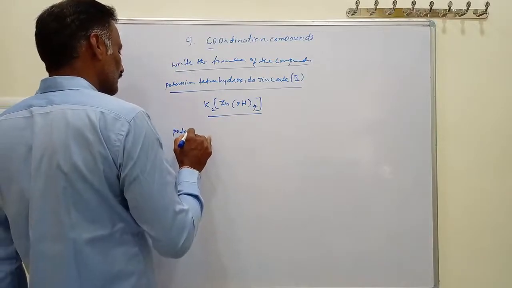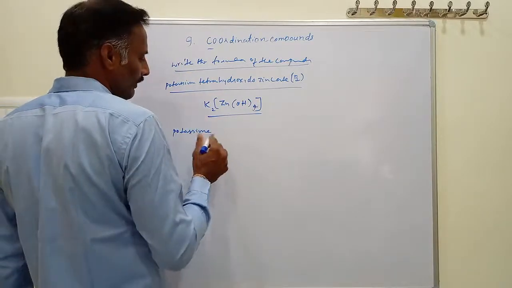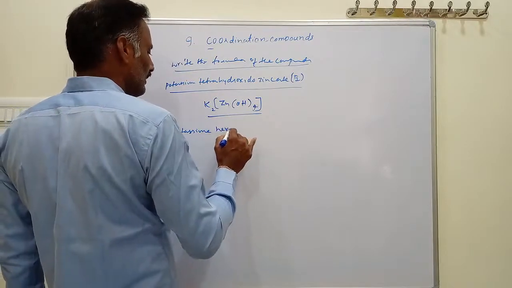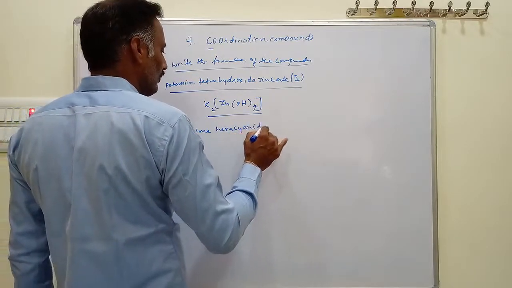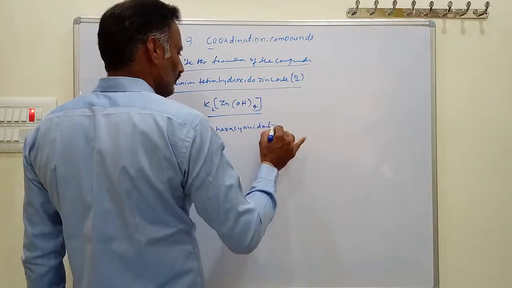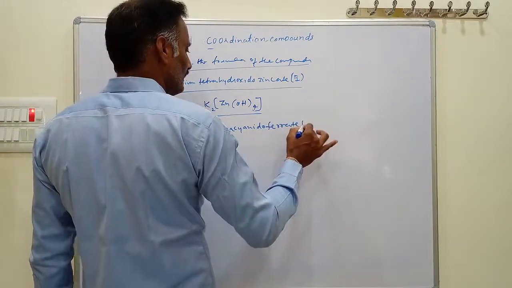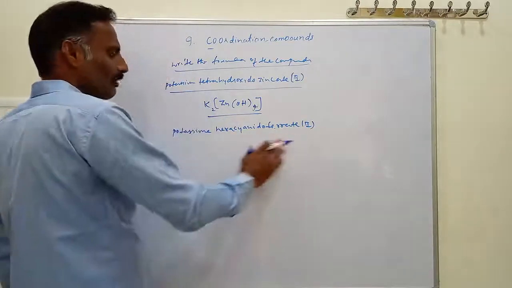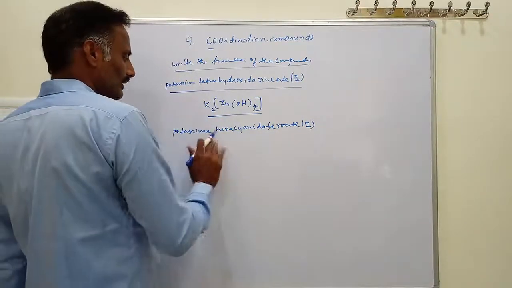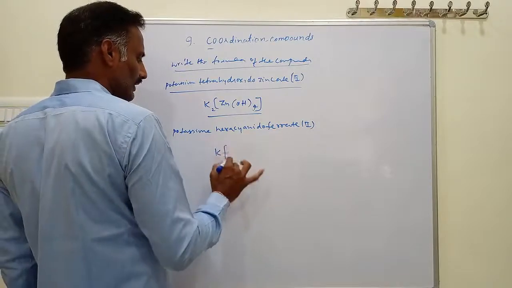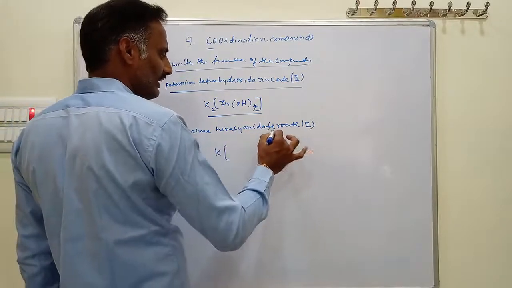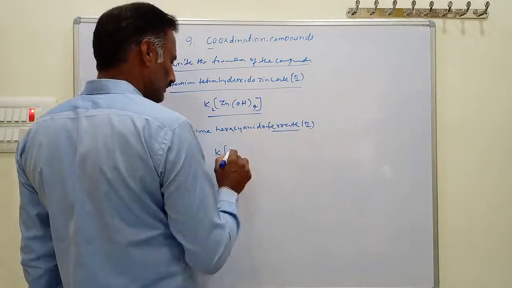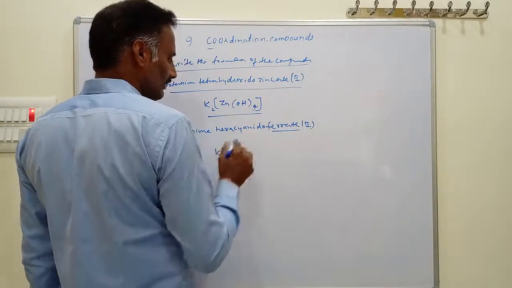Similarly here, potassium hexacyanide ferrate second. This is the IUPAC name of the compound. Here you write down the formula. Potassium, you write down potassium. Then hexacyanide of ferrate: ferrate is nothing but the Latin name of iron. This is called iron, Fe.